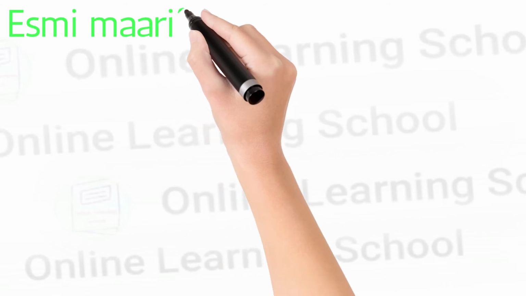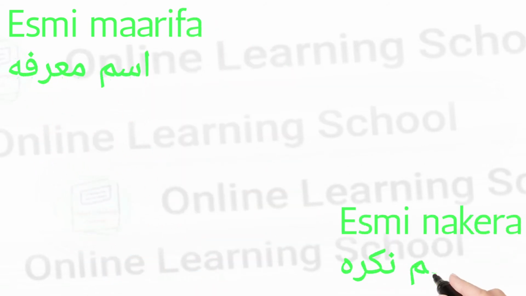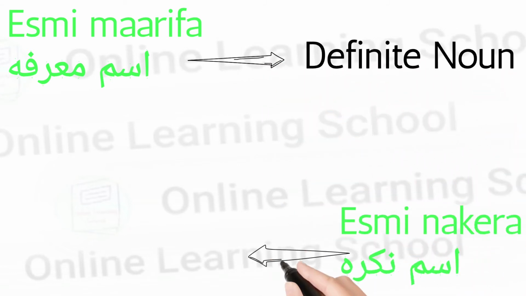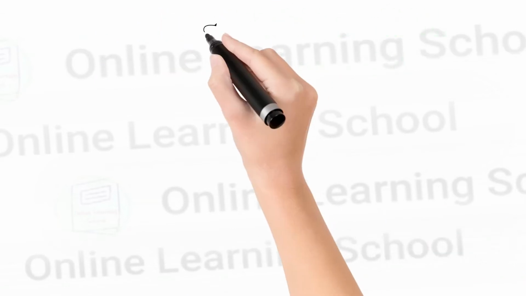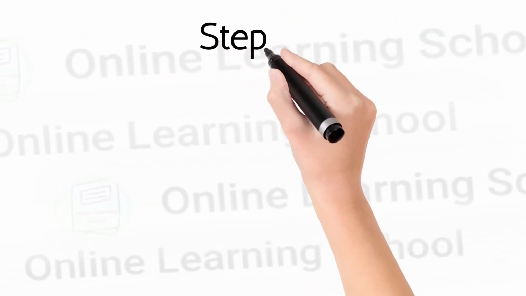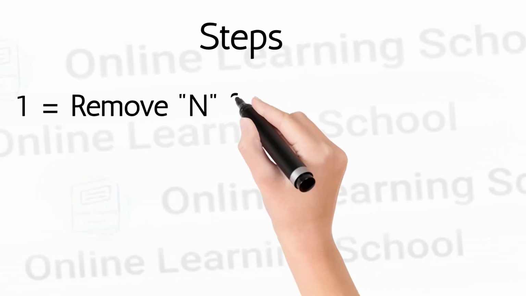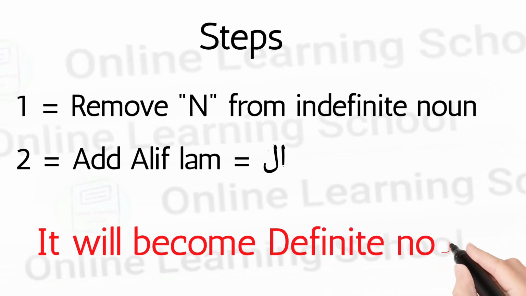Okay, next point is ismi marifa and ismi nakira. Ismi marifa means definite noun and ismi nakira means indefinite noun. We studied it already in the previous lecture, but let me revise again. When we remove the n sound from an indefinite noun and add alif lam as a prefix, then it will become a definite noun.